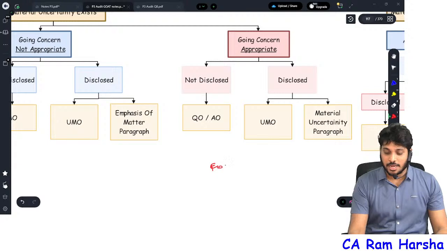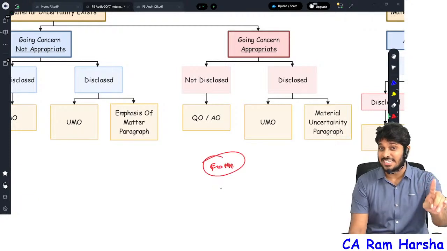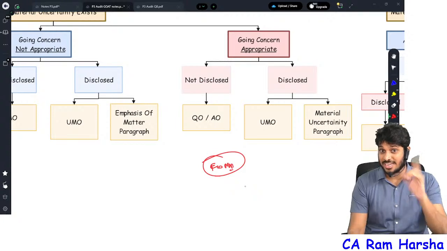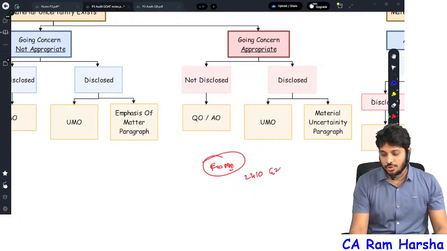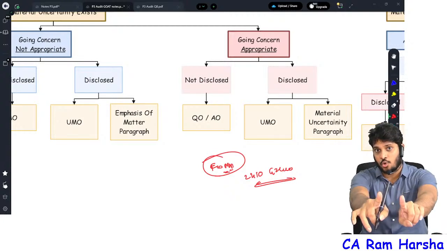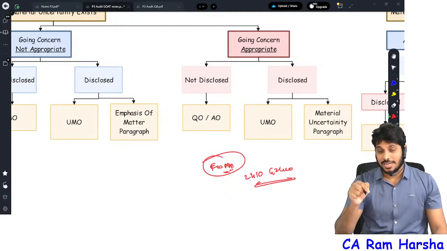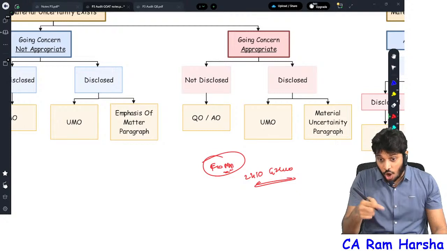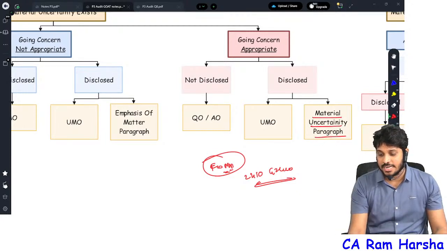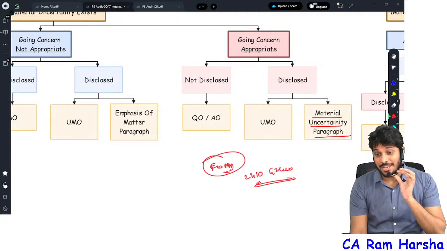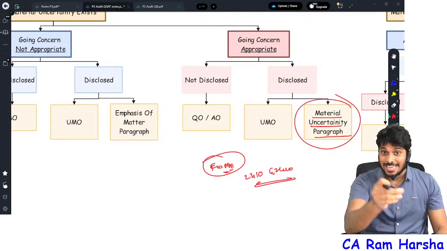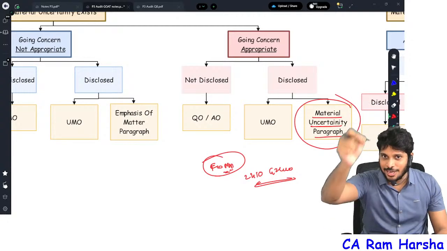Emphasis of matter para you will use for highlighting going concern uncertainty in which standard? In 2410 and 2400. In a review standard, you will use emphasis of matter para to highlight going concern issue. But in the audit of financial statements, the going concern issue shall be highlighted under the material uncertainty paragraph. What is the paragraph? Material uncertainty related to going concern para. Yes, one more element in the audit report is completed.